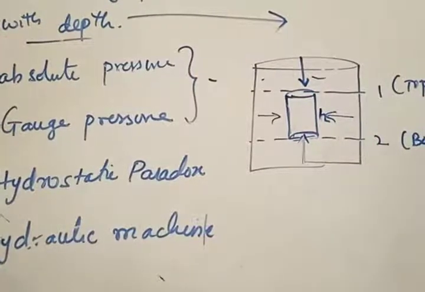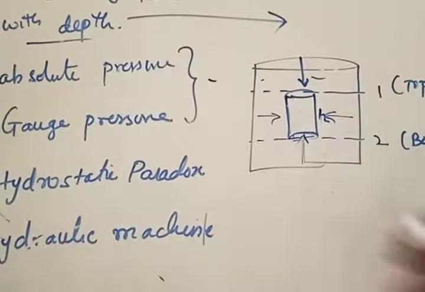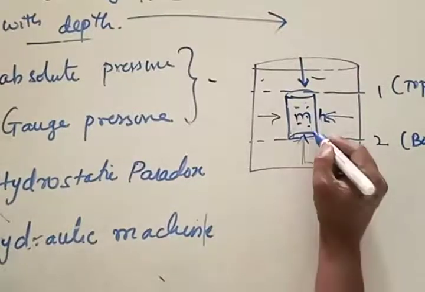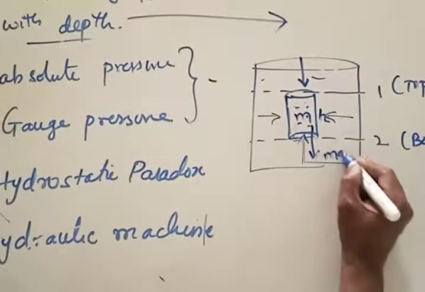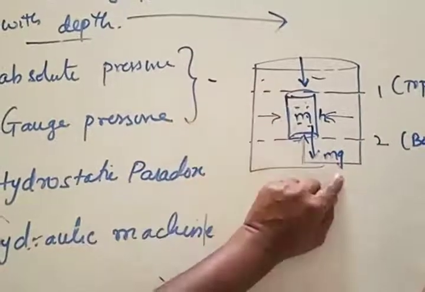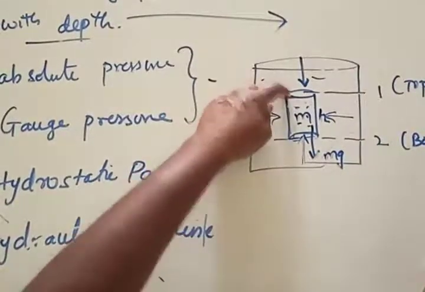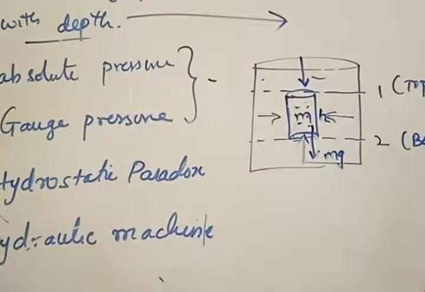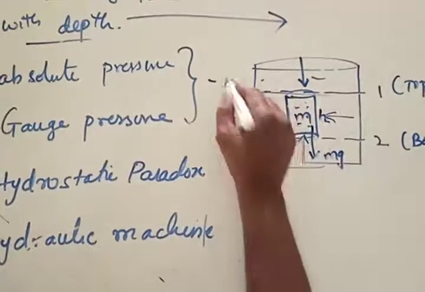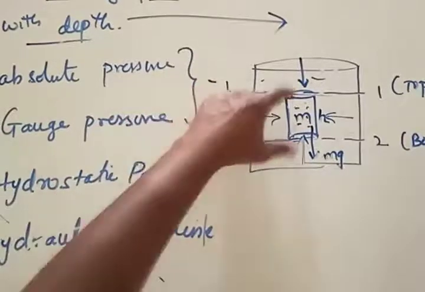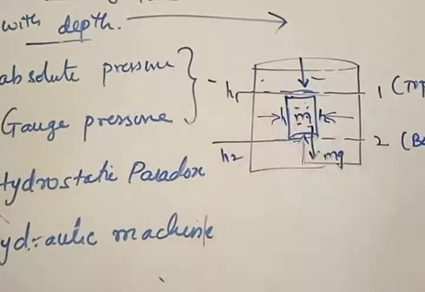The net force acting on the body. For this object, if I assume that it has a mass of m, it is also going to have one more downward force called the weight of the body, mg. Along with the downward force on the top surface, the entire body will have some kind of net downward force acting on it. Now, I'm assuming that this is at a height of h1, and this is at a height of h2. The difference of these two heights is equal to the height h.